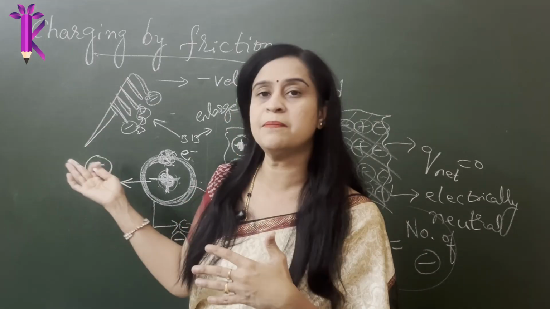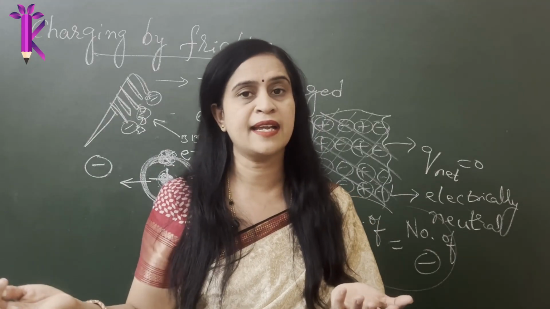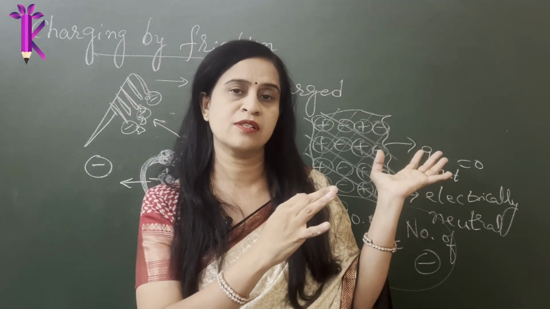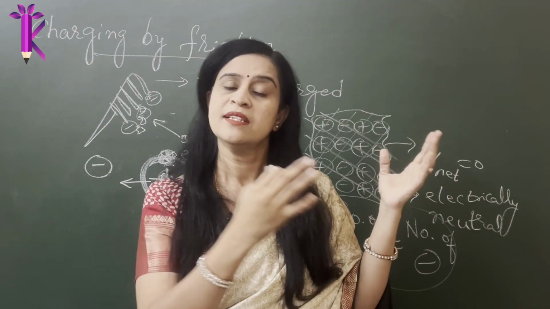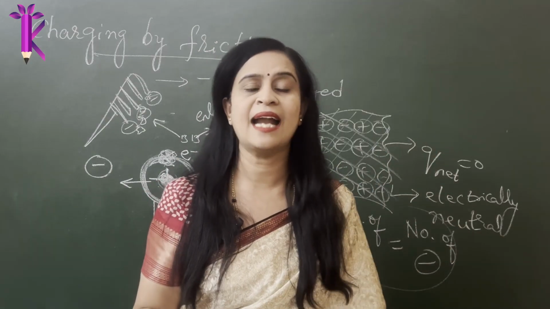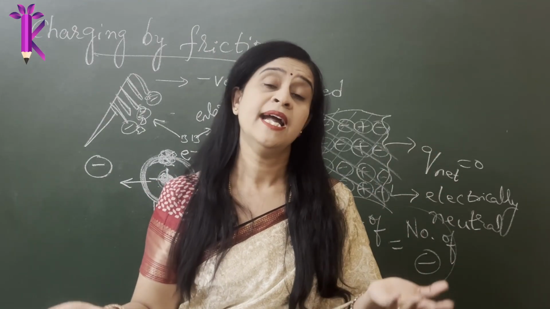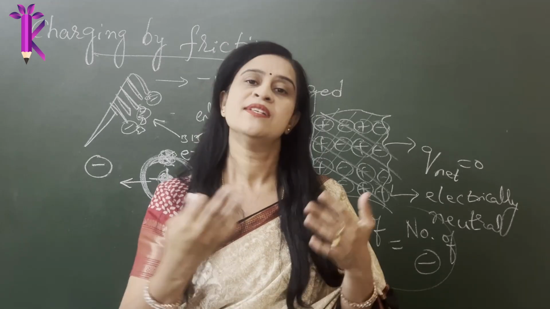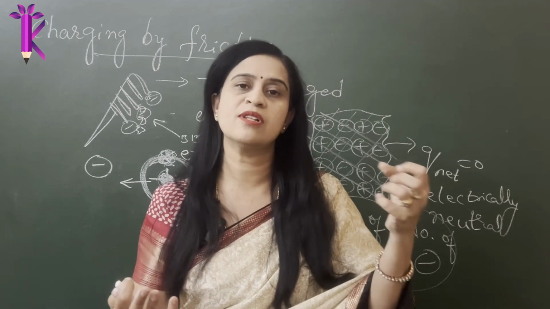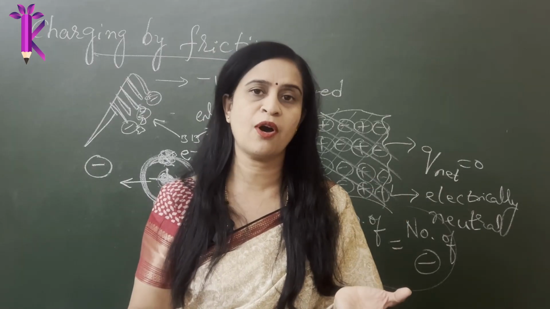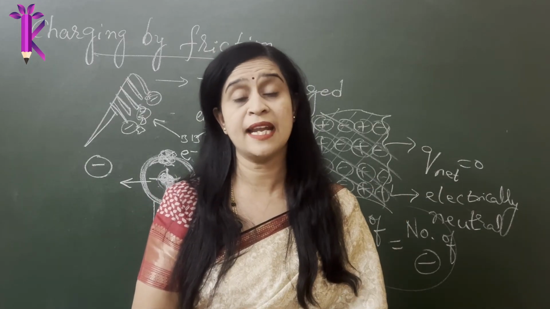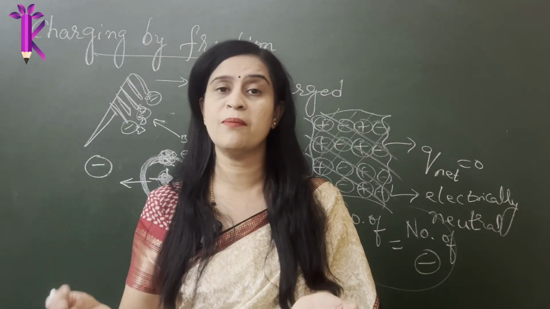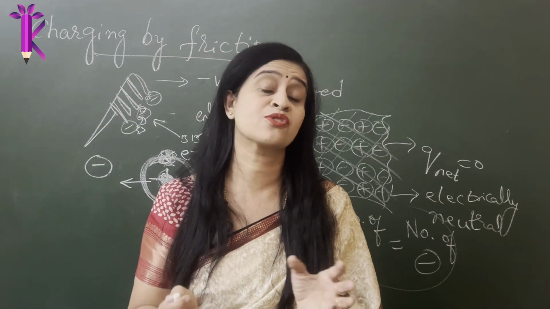Same thing happens with the balloon. The balloon also acquires a negative charge. The same thing happens when it attracts to the wall. You bring it to the wall. The wall is also made up of atoms and nuclei, and it is made up of electrons revolving around the orbit in circular shape. So the same thing happens to the atom, that also gets distorted. The shape of the orbit gets distorted in the form of an ellipse, and the positively charged particles tend to attract for a moment. That's why the balloon goes and sticks to the wall.